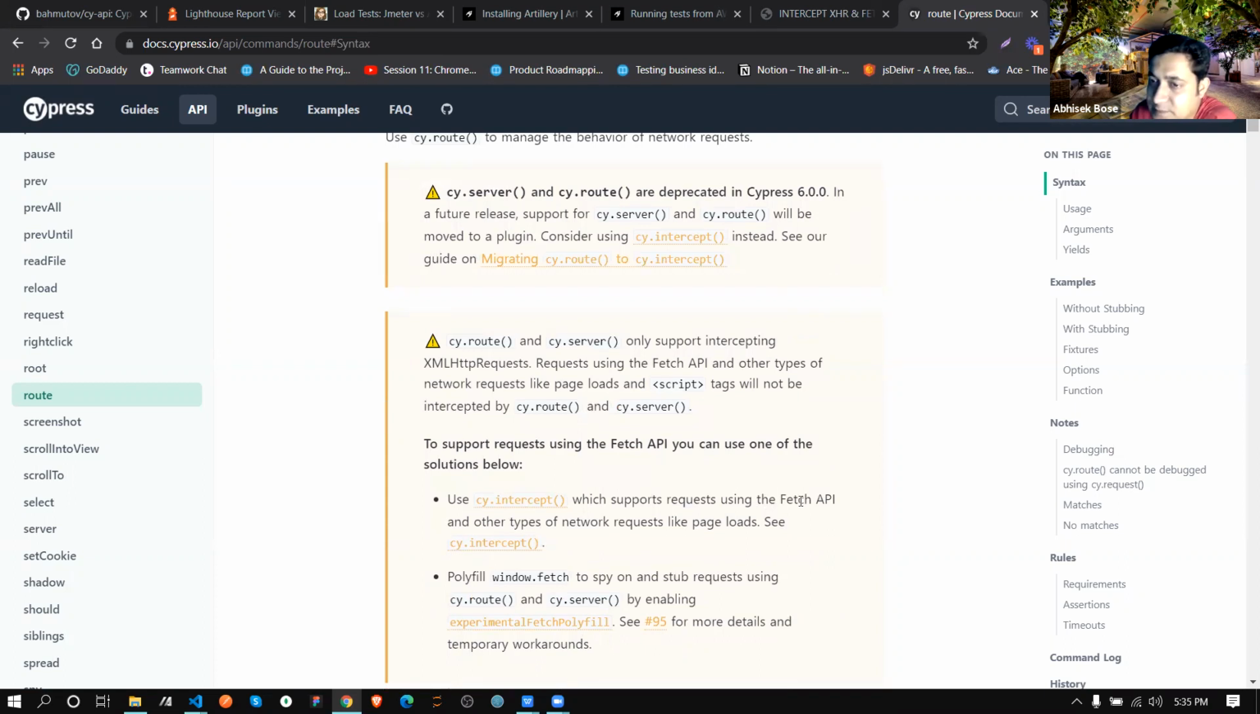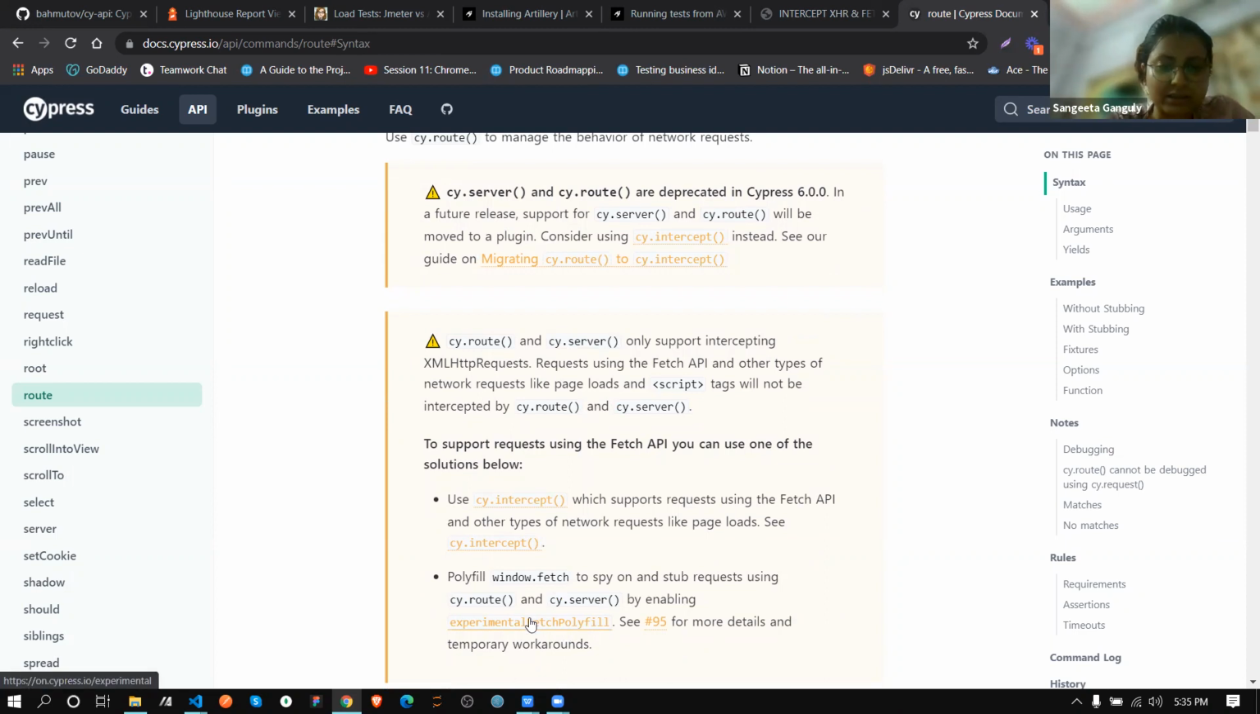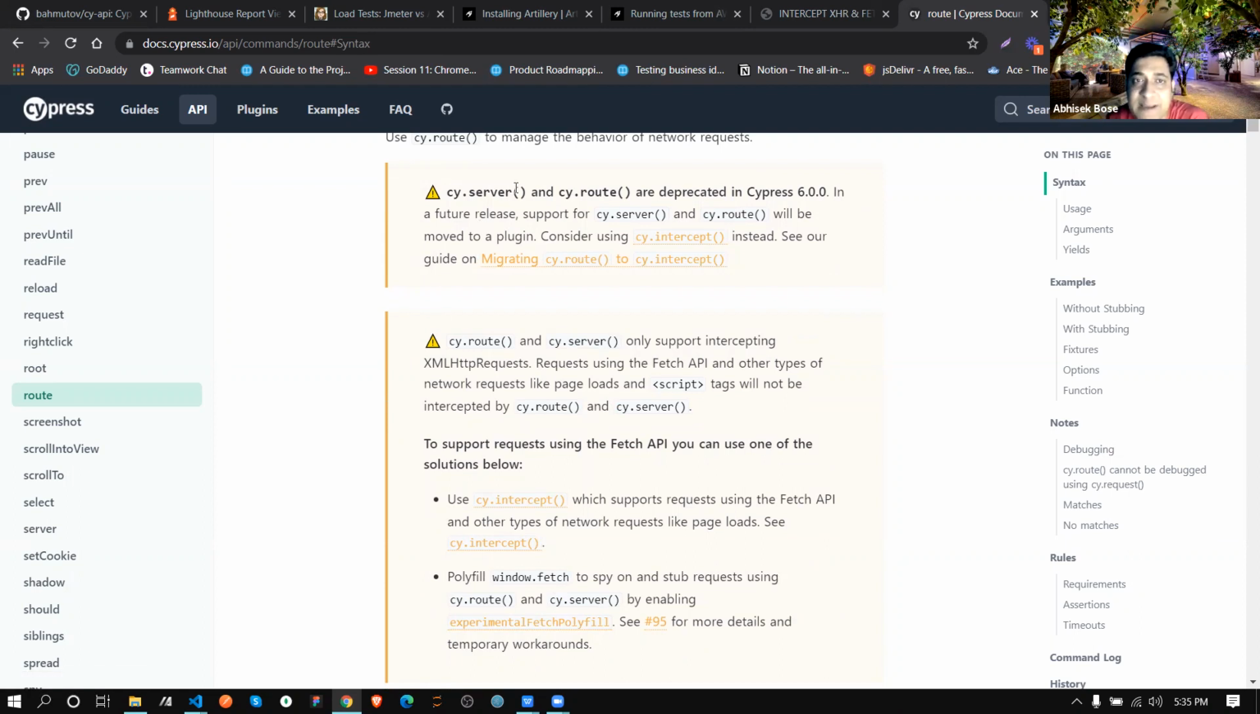Sir, can you please repeat this once again? Didn't understand. This is simple. I'm just saying cy.server and cy.route, these two functions of Cypress are deprecated. Deprecated means obsolete. They are not going to support these two functions anymore. Instead of that, they are supporting cy.intercept. Here it's written cy.route and cy.server only support XML HTTP request, that is our XHR in short, nothing else. And for fetch API, you need to call intercept.